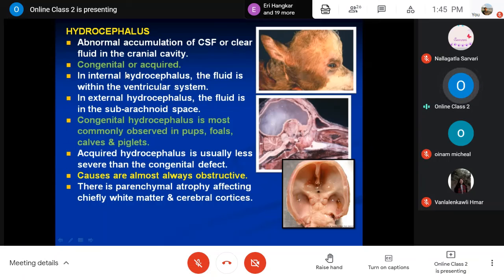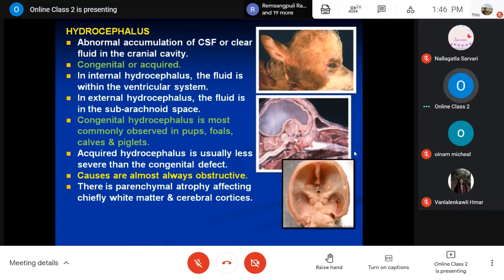It may be congenital or acquired, meaning it may be inherited from the mother during fetal life, or after birth the newborn animal may acquire it due to some infection. In internal hydrocephalus, the fluid is within the ventricular system, whereas in external hydrocephalus, the fluid is in the subarachnoid space. The congenital type is most commonly observed in young pups, foals, calves, as well as